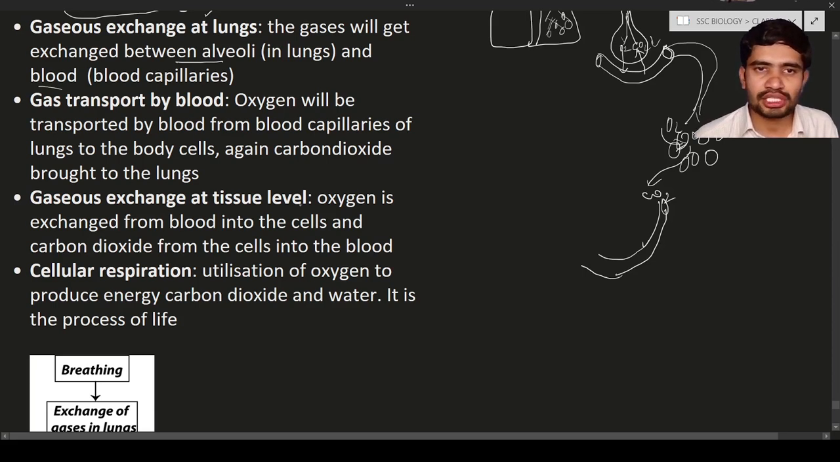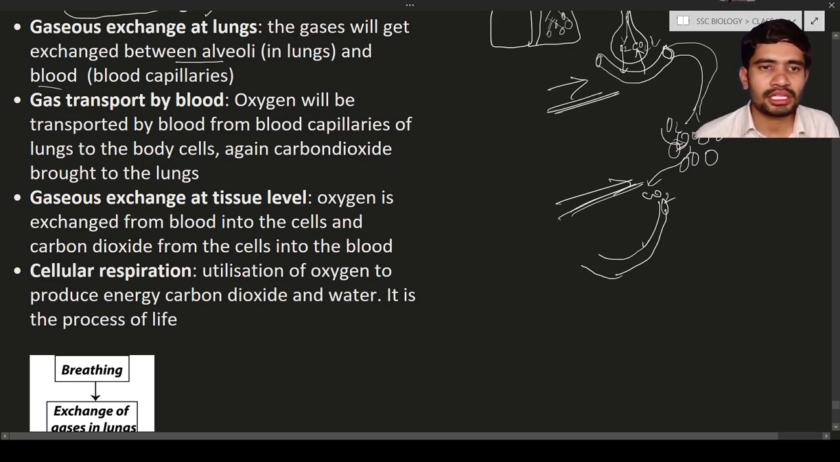So, gases exchange at the tissue level. Here the gases exchange at the lung level, and here will be the gases exchange at the tissue level. Tissues are going to take oxygen from the RBC, and in return they will provide carbon dioxide to the RBC. So this is the gases exchange at lung level. This is the gases exchange at the tissue level. Tissue means body parts.